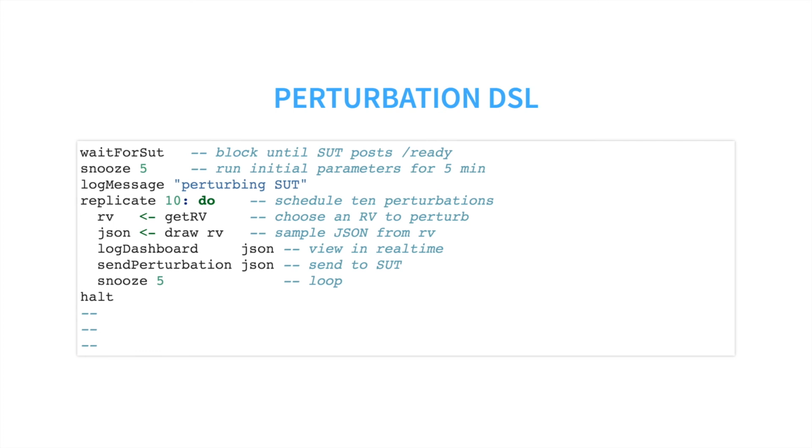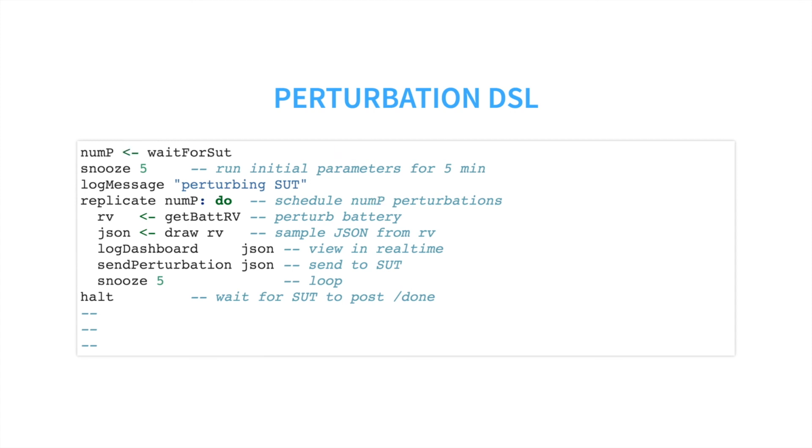Once the 10 perturbations are complete, we wait for the system under test to post a verdict to the test harness. These tests are easy to modify. For instance, if we wanted to instead change the test to only perturb the battery level, it's a one-line change. Let's also change the test to draw the number of perturbations from another distribution. Here, numpy is another choice from a random variable, which is part of the initial parameters sent to the SUT.